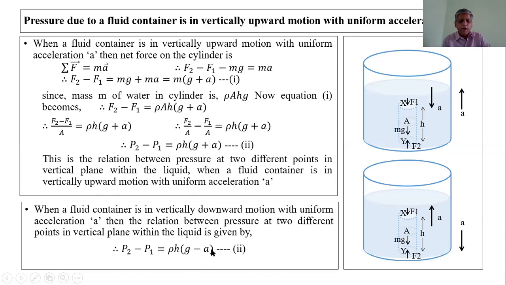Therefore, P2 minus P1 is equal to rho h into bracket g minus a. This is the expression when the liquid moves in the vertically downward direction. These articles are not in your syllabus. I explain them only for the NEET and JEE examinations.